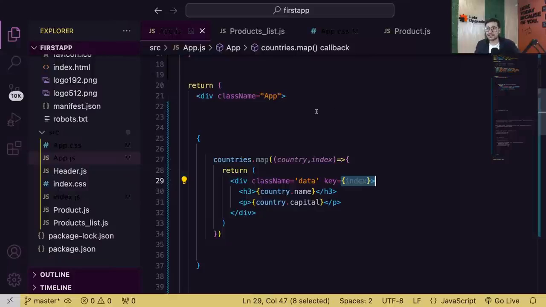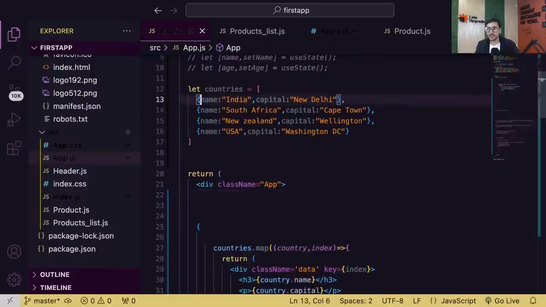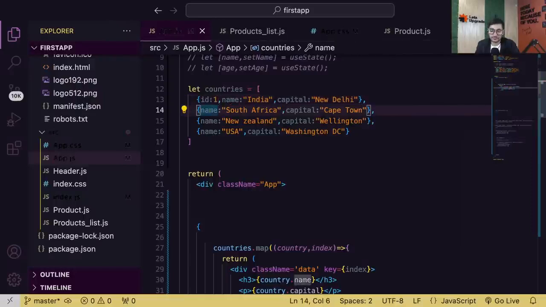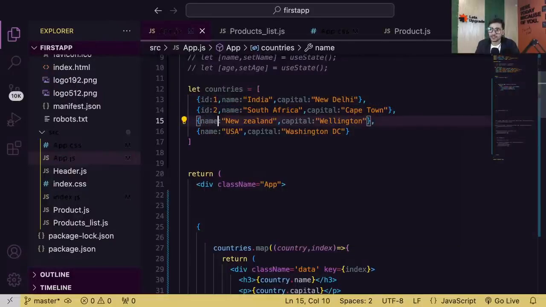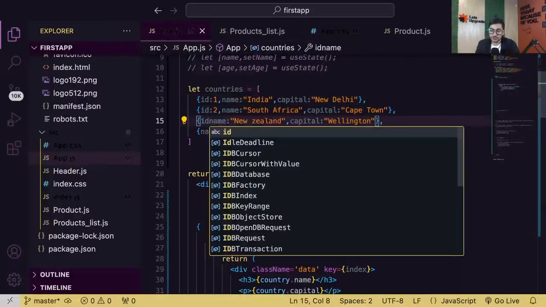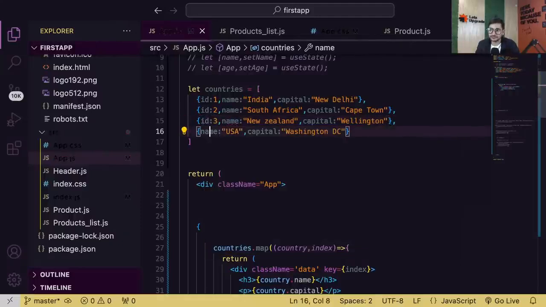Now see, guys, in this case, what you can do is give an ID to everyone. So let's say ID1, ID2, just to solve this issue. You should normally not use indexes. So ID3, I'm giving ID. Right now I didn't have ID, that's why I used indexes. But let's say I've given a unique ID to each and every element.